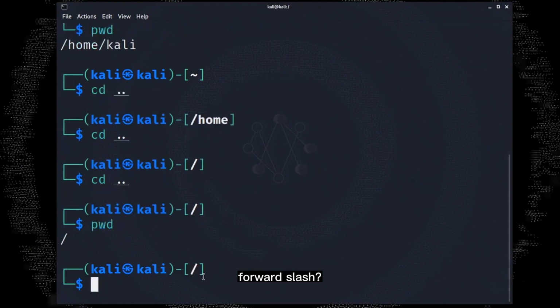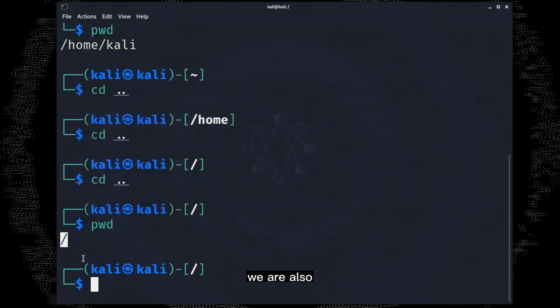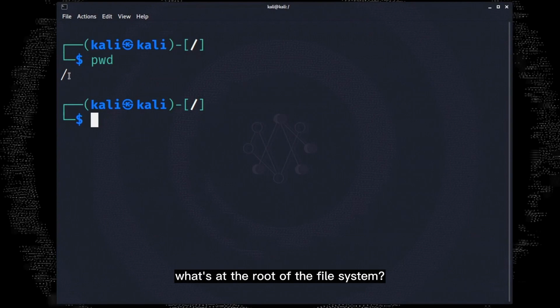So what is this / and what does it mean? Well, this / symbolizes the root of the file system, and this is basically from where everything in Linux starts. And from here we are also starting the second part of our video. So let's clear our terminal by typing in the clear command real quick. Okay, so now what's here? What's at the root of the file system?